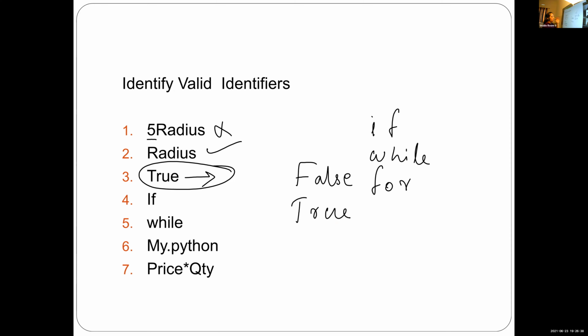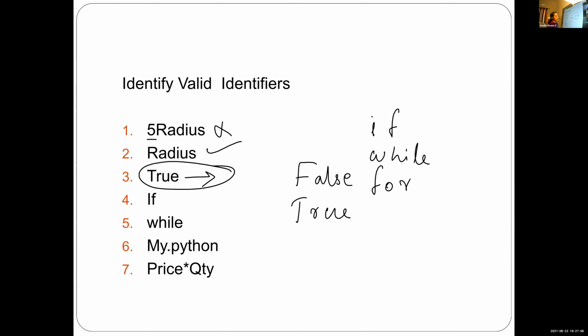Kevin, you got the idea of keyword? Yes, ma'am. Okay, keywords are the words that have a fixed special meaning. We cannot use those keywords for other uses. So False is one keyword, True is another keyword, and if, while, for, these are all keywords used in Python.